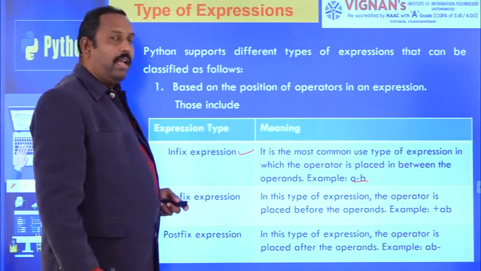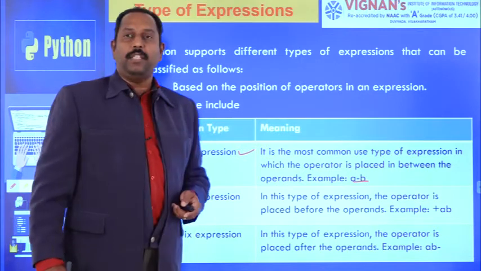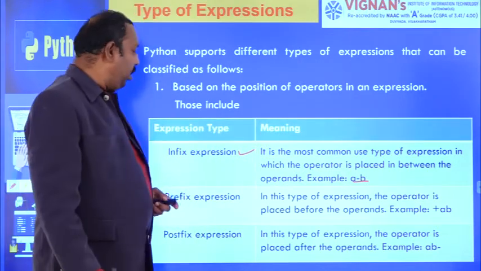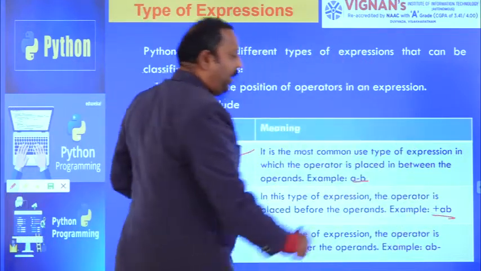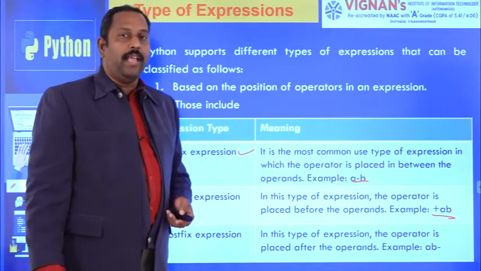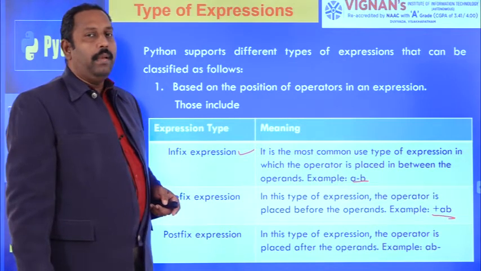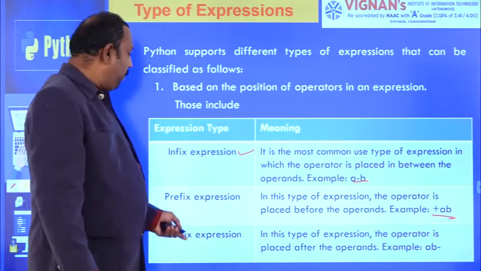The next one is a prefix expression. In this type of expression, the operator is placed before the operands, then it is called prefix expression. For example, here see plus AB, that means the operator is placed first, then the left operand and then the right operand, then it is called prefix expression. And the next one is a postfix expression.